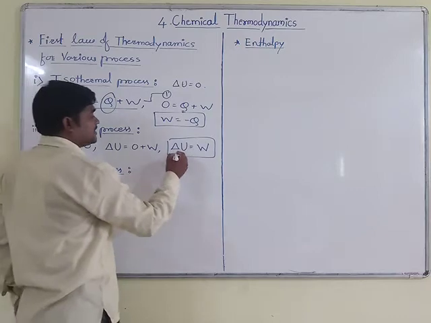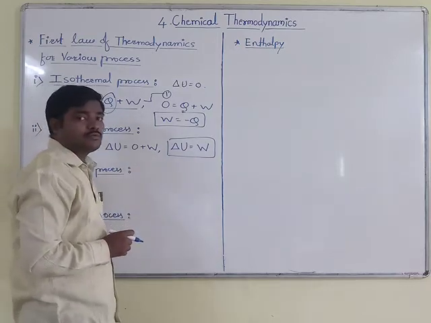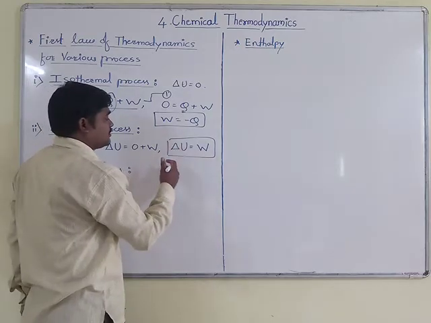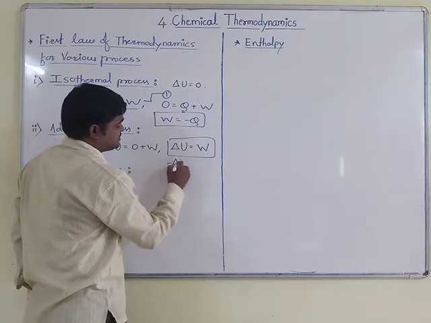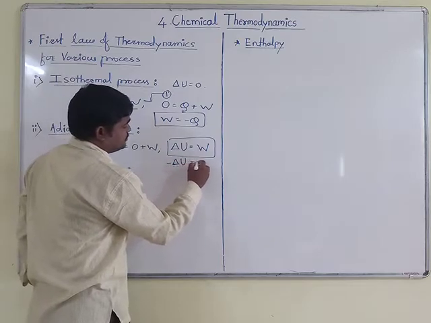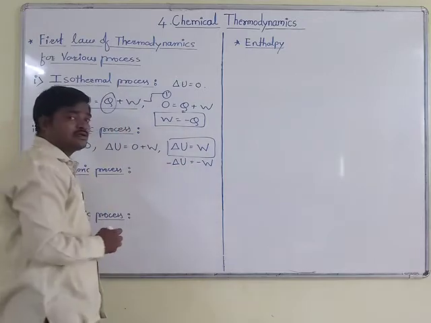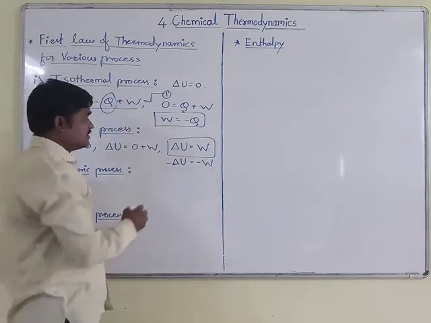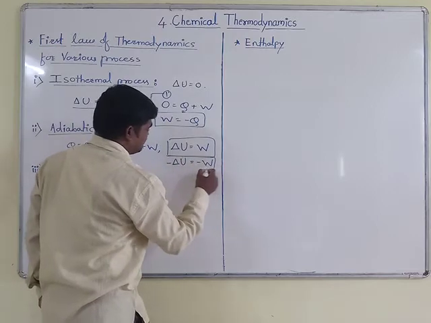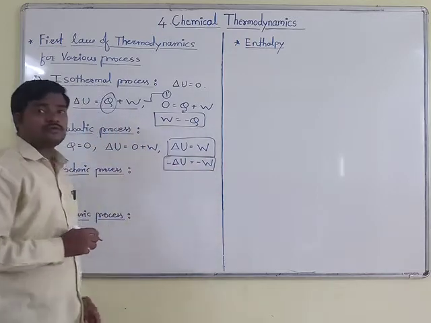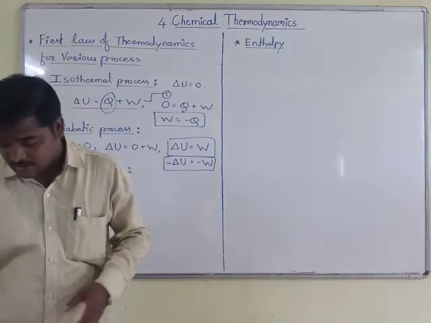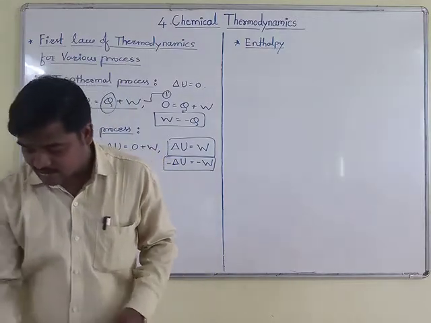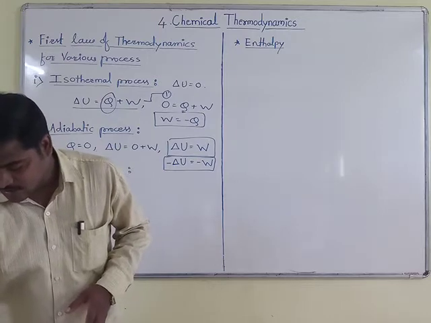As you are getting the equation delta U is equal to W, you can also use this equation by changing the sign, that is delta U is equal to minus W, which has meaning for the system as well as the surroundings. So you can use this equation in both cases. Here, the increase in internal energy of the system is the work done on it.